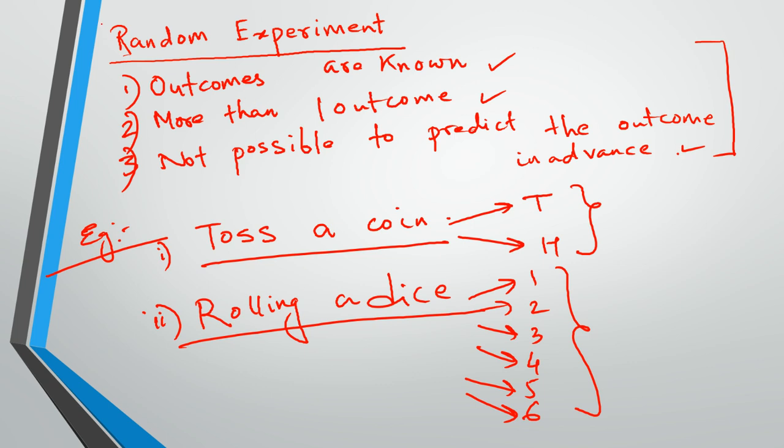This is one of the terms you need to know. It's not that you have to know the definition as such, but you have to understand what a random experiment is. A random experiment is anything where the outcomes are known, you cannot predict the outcome in advance, and there is more than one outcome. You need to get a feel of what a random experiment is.